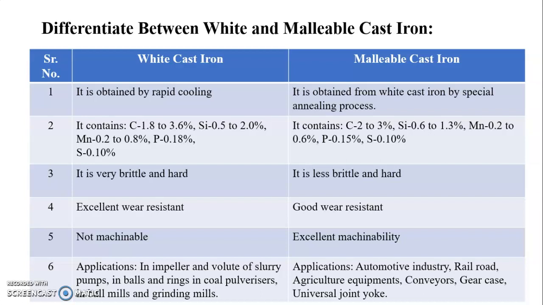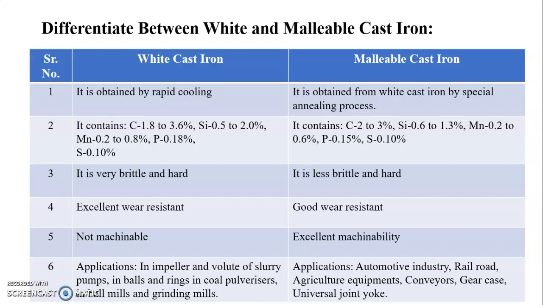Then white cast iron is very brittle as well as hard, but malleable cast iron, compared to white cast iron, is less brittle and less hard. Then white cast iron has excellent wear resistance, while malleable cast iron has good wear resistance. White cast iron does not have good machinability, and malleable cast iron is excellently machinable.